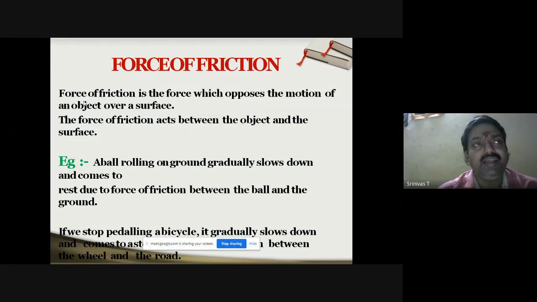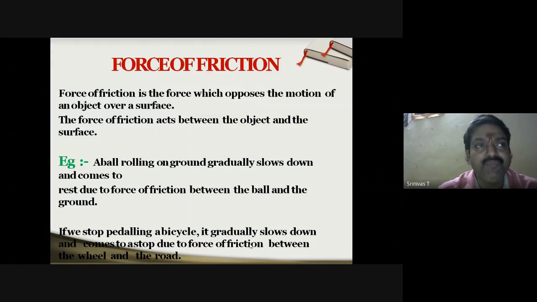Similarly, another example we can include here is cycling. We can observe that as soon as you stop pedaling a bicycle, it gradually slows down and comes to rest. Here also it is the friction force. When you stop exerting force on the bicycle, in the forward direction we are not applying any force, so the forces that are there in the opposite direction prevail.